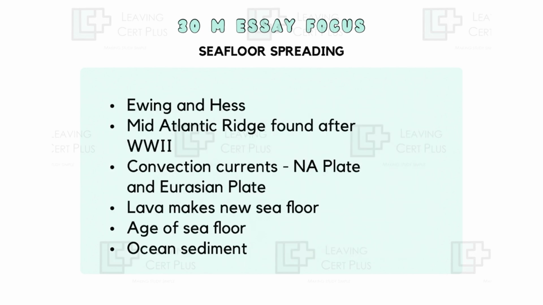So this is a credit to Harry Hess. The Mid-Atlantic Ridge was found after World War II. The idea of convection currents, the North American plate and the Eurasian plate pulling apart. Lava makes new sea floor. Also the age of sea floor: the basalt rock formed and found closest to the mid-ocean ridge was younger, whereas the older one, as the rock pushed further and further away, the basalt rock would have been older, and then comprising of the different ocean sediment that they looked at.